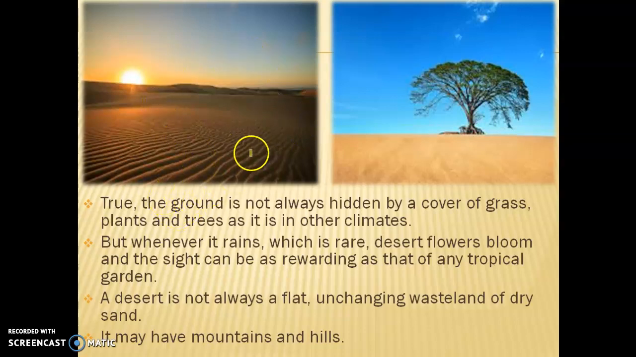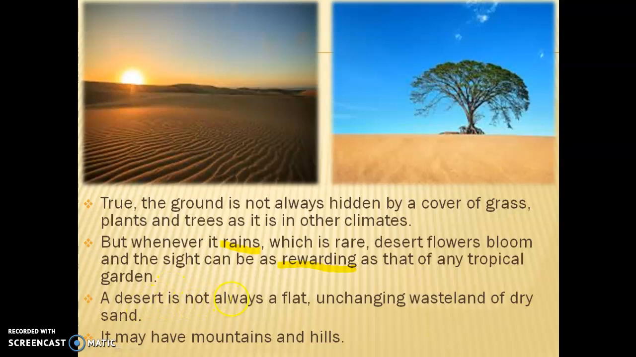Here the ground is not covered with plants, trees or grass, right? But some trees do grow in the desert area too. See, here you can see one picture where there is no tree, and here one picture where there is one tree in the desert. The rainfall is very rare, but whenever there is rainfall, the desert flowers bloom, and this sight is really rewarding. It is a real treasure for the people living in the desert area.